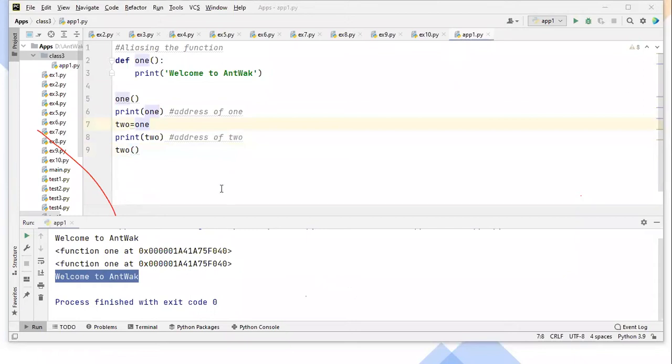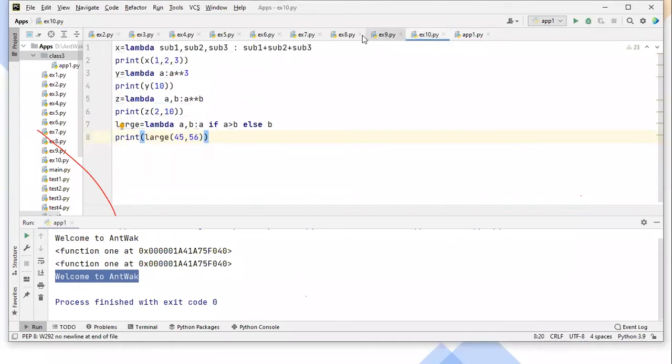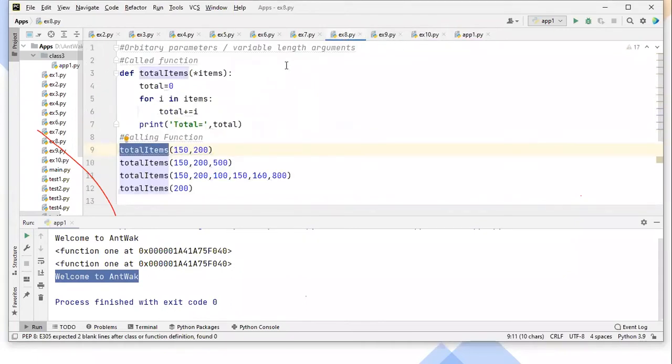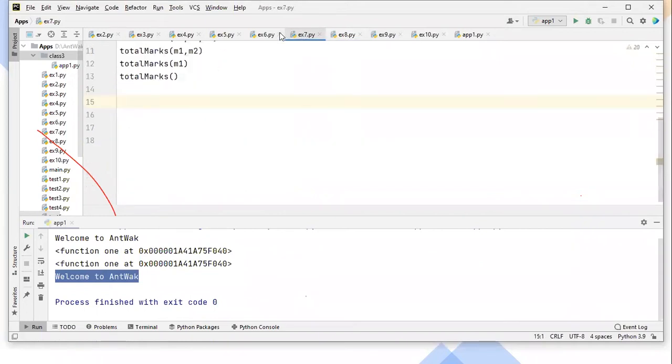Okay, so there is one more topic I'll go with, guys. Maybe I can take the previous program references and explain it in a better way.